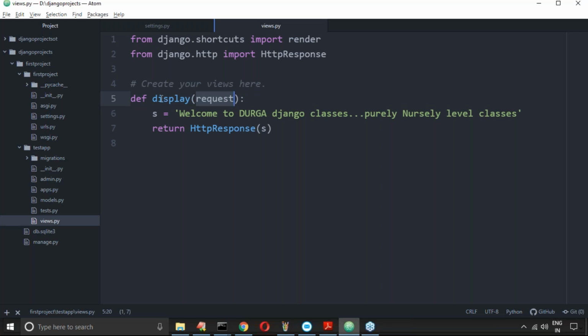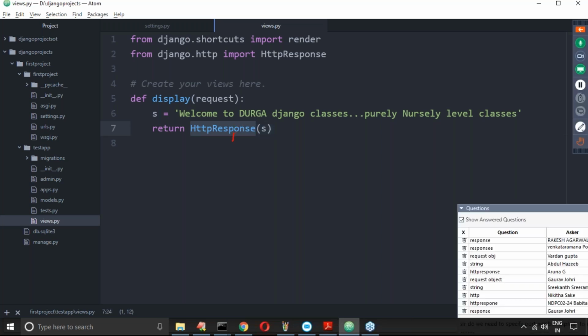That's all. Now, this function returns which object? The HTTP response object, right? The server is going to get the HTTP response object and send it to the end user.